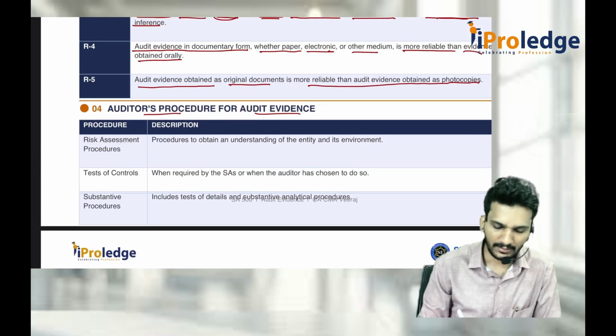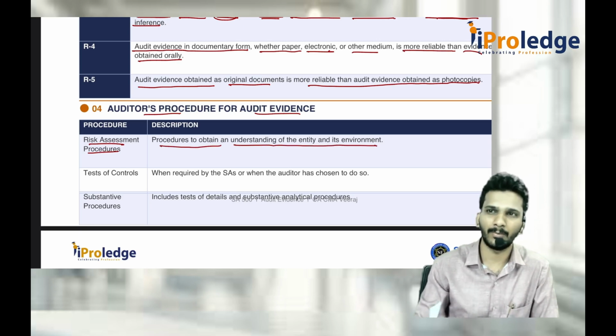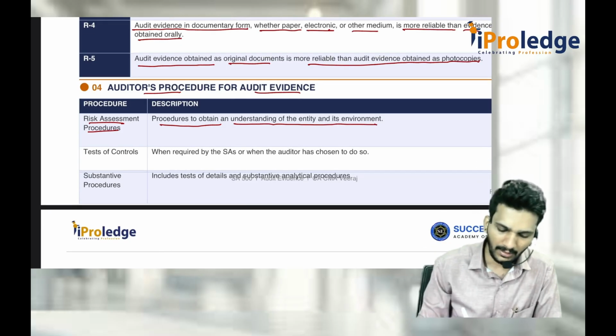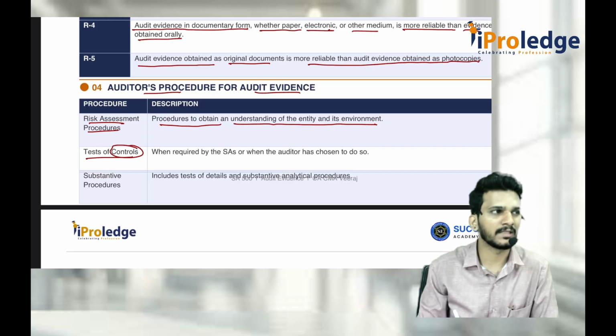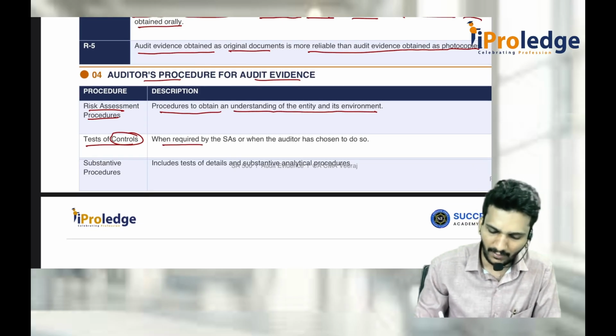Risk assessment procedures. What is a risk assessment procedure? A procedure obtained by understanding the entity and its environment. SA 315 mainly talks about this part. What are tests of controls? You are testing the controls itself, not the transactions, but the system of the controls, when required by SA or when the auditor has chosen to do it.